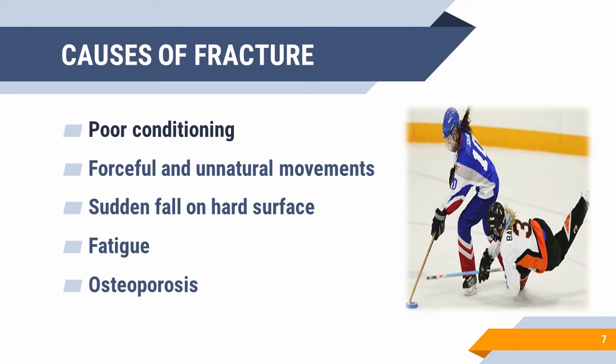Okay. Now, the causes of fracture. See, children, usually fracture occurs due to a high impact on the bone, especially during sports competition or if you are participating in any game, and it may be because of overuse of our bone. Okay. And when we give over stress to our bone, then it will get fractured. Okay. I have written some causes of fracture here, as you can see.